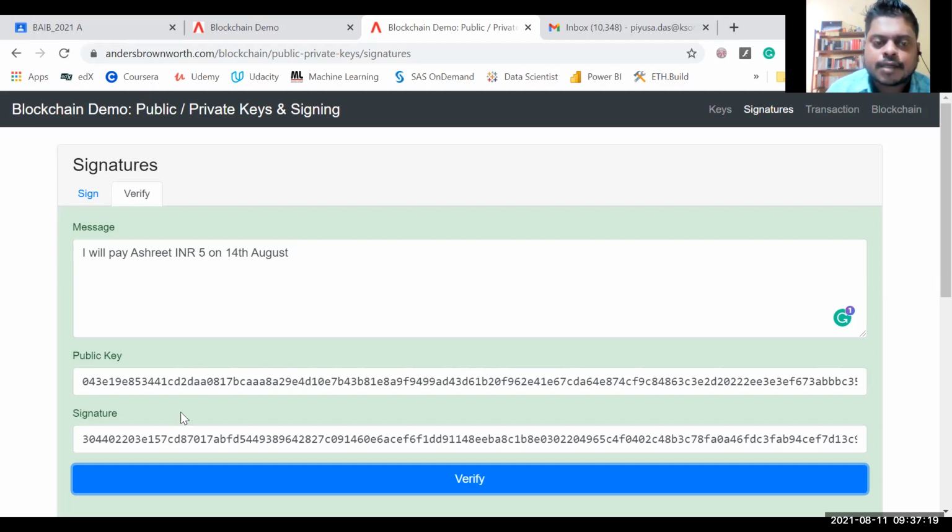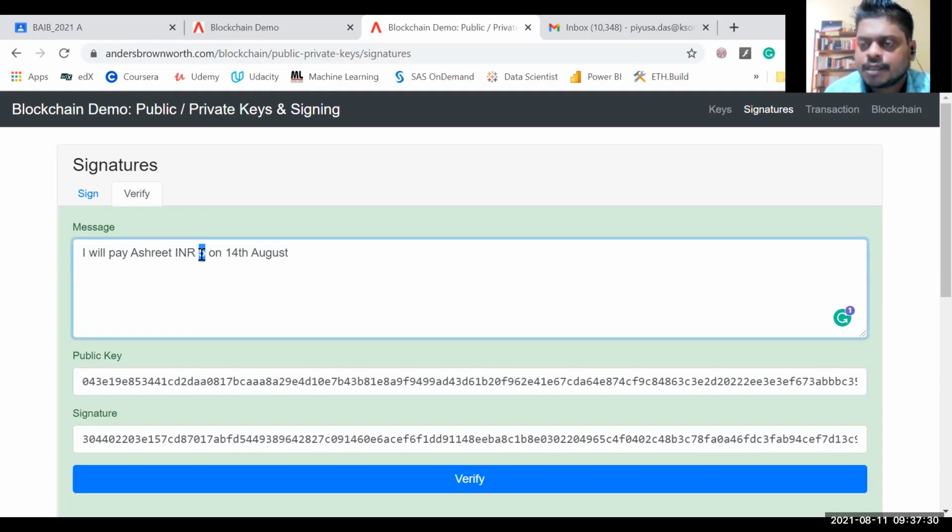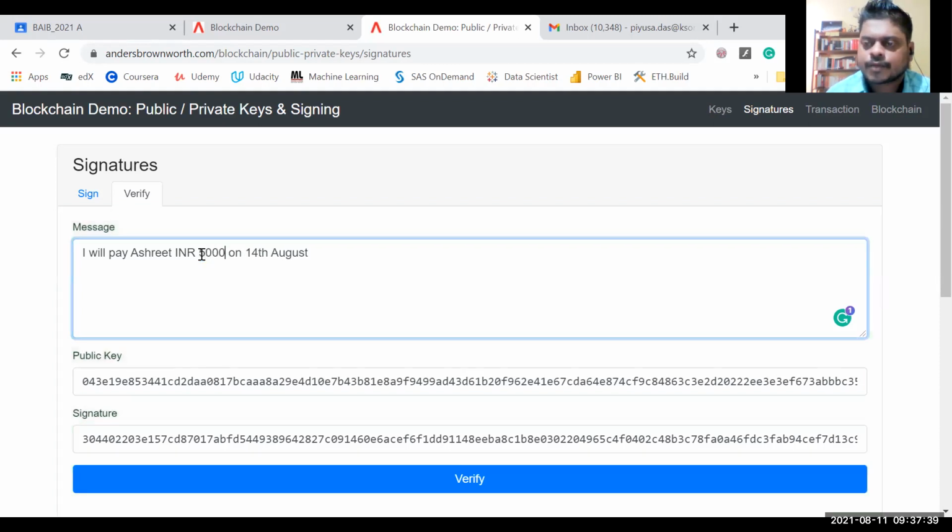Now suppose Ashrit pays the miner, or somebody pays the miner, and says that rather than 5 rupees, put 5,000. This is not the block part, this is the transaction part, where somebody is trying to hack into the transaction or change certain information in it. What I have done is put my message that I'll pay INR 5 to Ashrit and sign it with my private key. That is the signature, and my public key is visible to all of you.